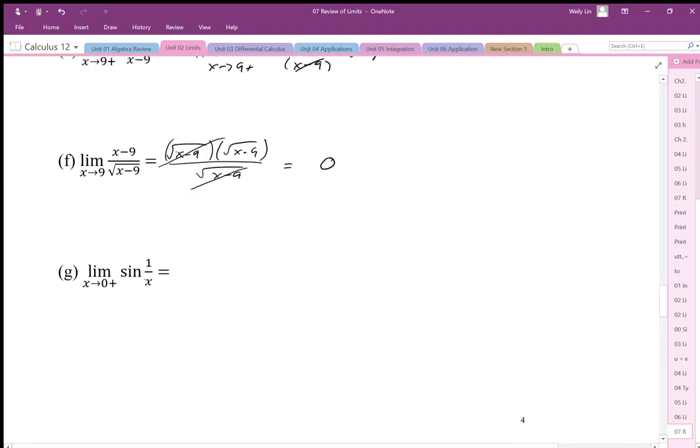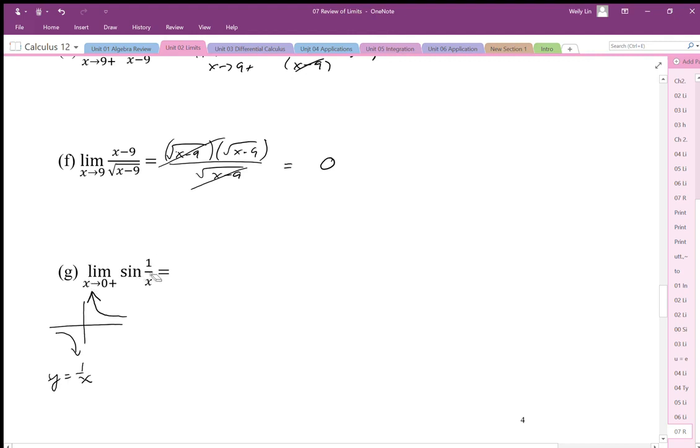This one here, 1 over sine x. Well, this goes to 0. Well, what's happening to the 1 over x as we go to 0? So we have to be a little bit wary here because 1 over x as it approaches 0 is going up to infinity. Okay, so this is y equals 1 over x. So as they approach 0, it's going up to positive infinity.